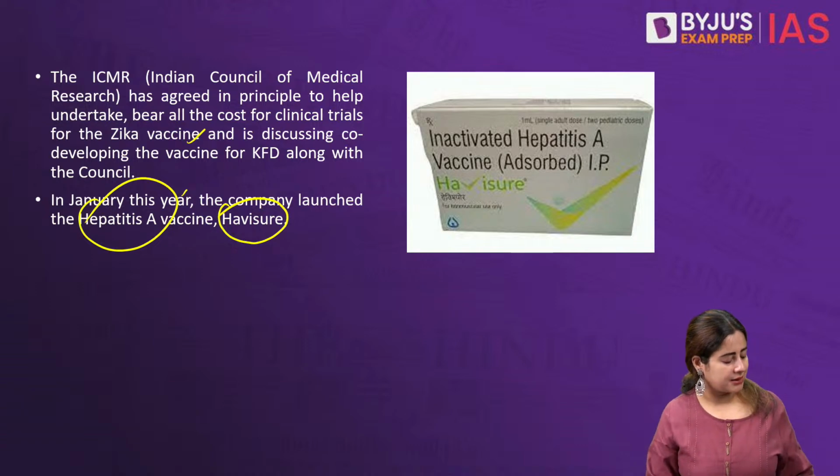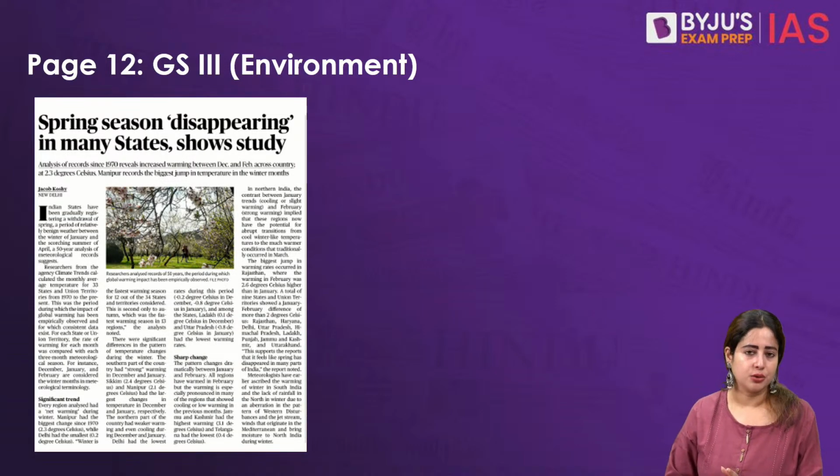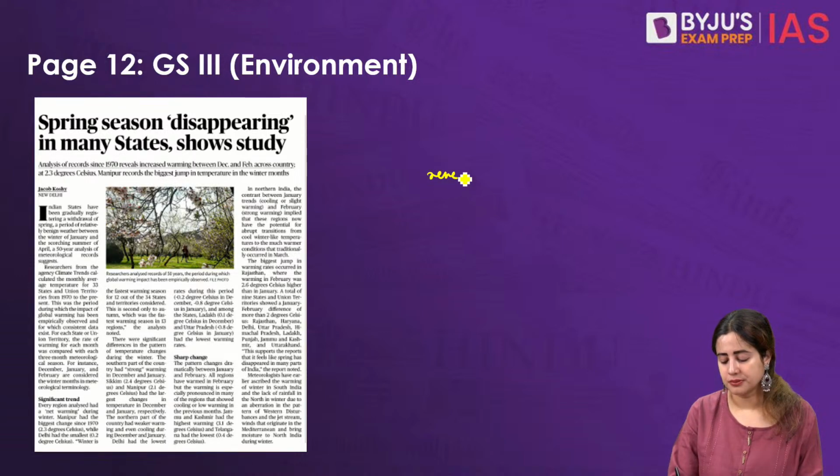So in this slide, the article talks about an important achievement. Now, the article on page number 12 is another environment-associated article, and it is throwing up a very worrisome trend. It says that although global warming and climate change are buzzwords, even cliches, and have been happening unabated for a very long time, for India it could mean a new problem, which is a complete reversal or change in India's weather and season cycles.